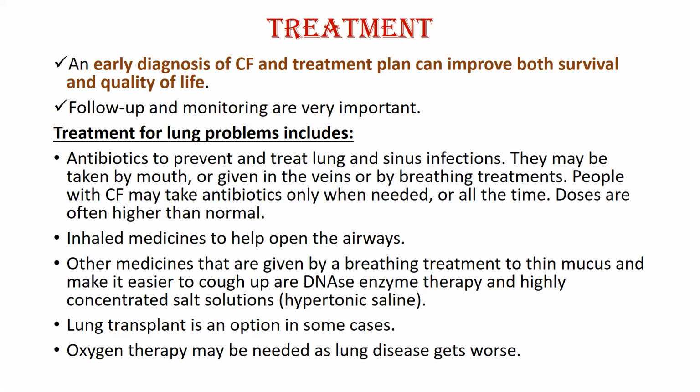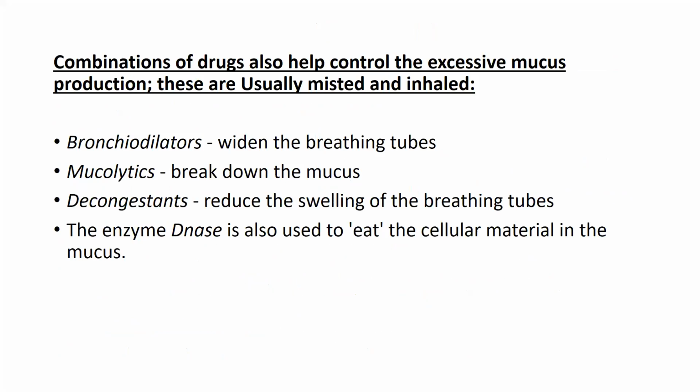Okay, and oxygen therapy if the patient is not able to breathe properly, or if the lung gets worse. So some drugs are used to control the excessive mucus production, like bronchodilator. What does bronchodilator do? Bronchodilator widens the breathing tube.